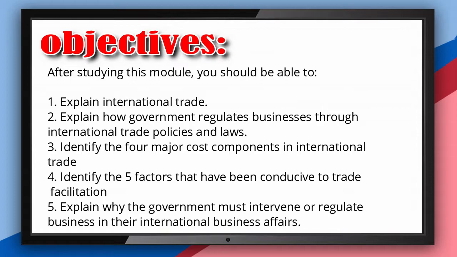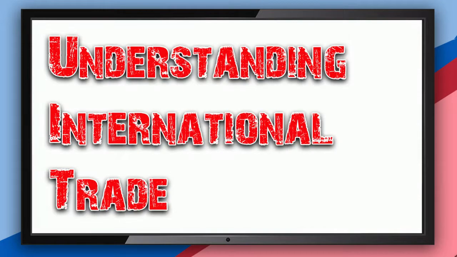Number one, after studying this module, you should be able to explain international trade. Number two, explain how government regulates businesses through international trade policies and laws. Number three, identify the four major cost components in international trade. Number four, identify the 5 factors that have been conducive to trade facilitation. And number 5, explain why the government must intervene or regulate business and their international affairs.